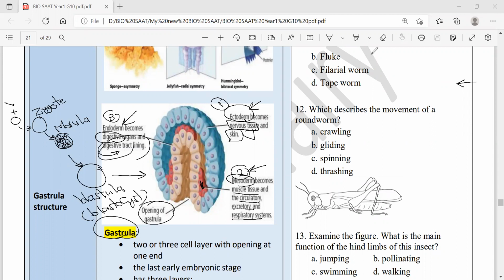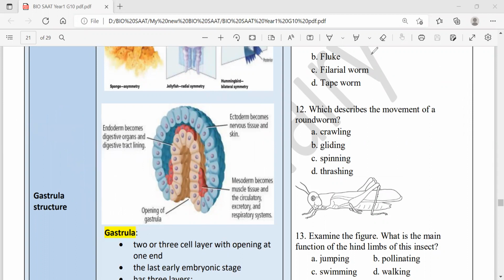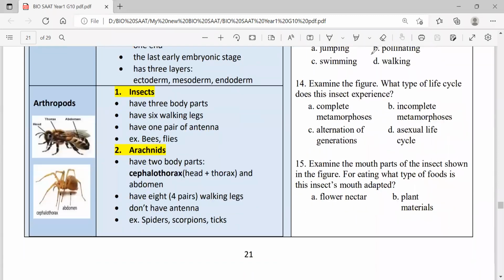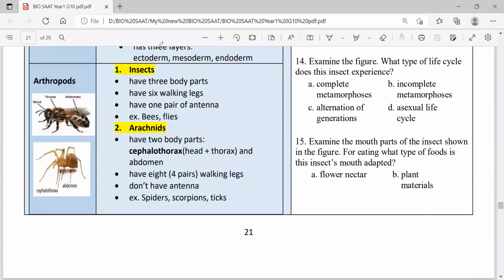Let's clear and move to the next part. That was all about the gastrula. Now about the arthropods. Arthropods, one of the invertebrates. Arthropods are divided into 3 groups. First called insects, second called arachnids, and the third called crustaceans, on the next page.